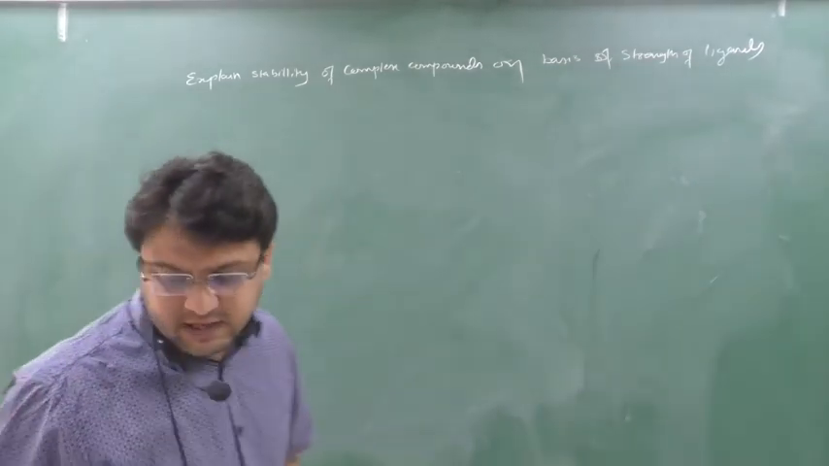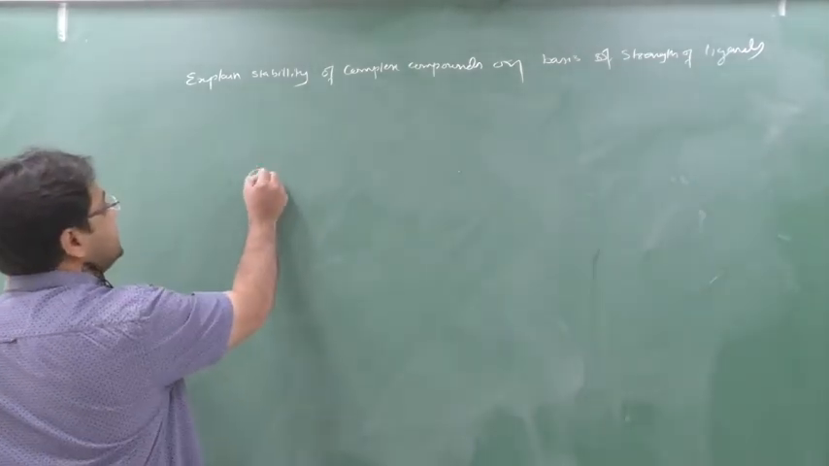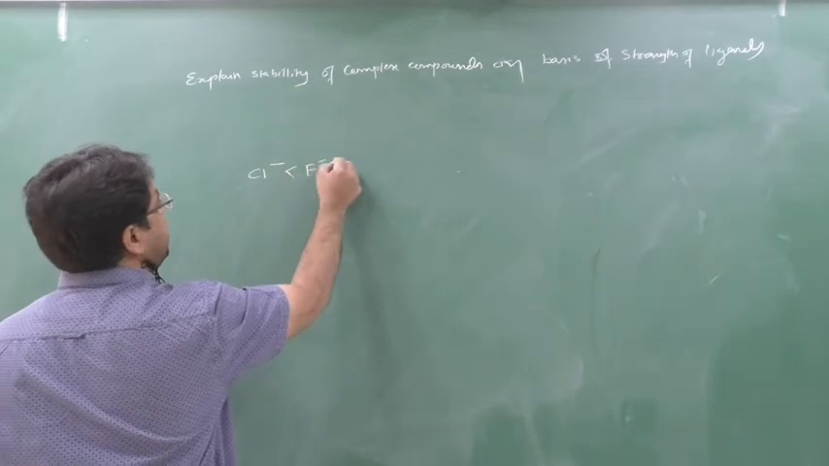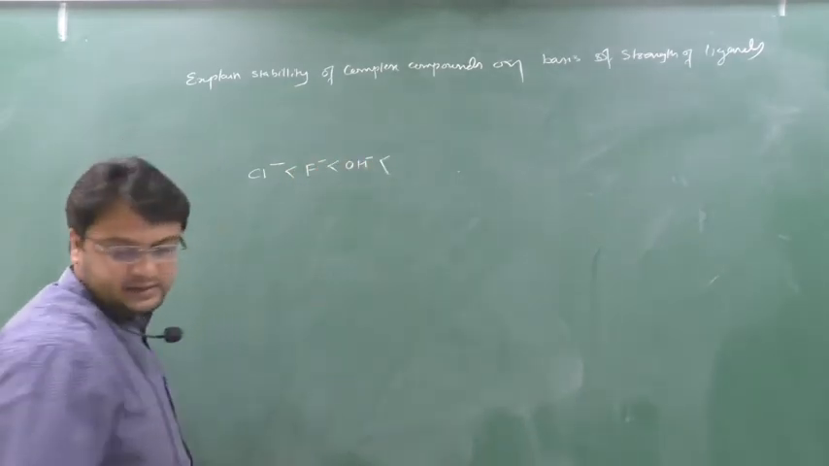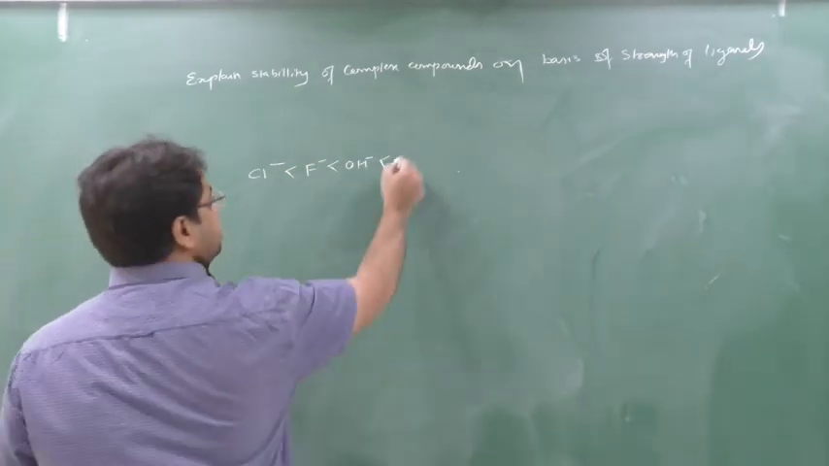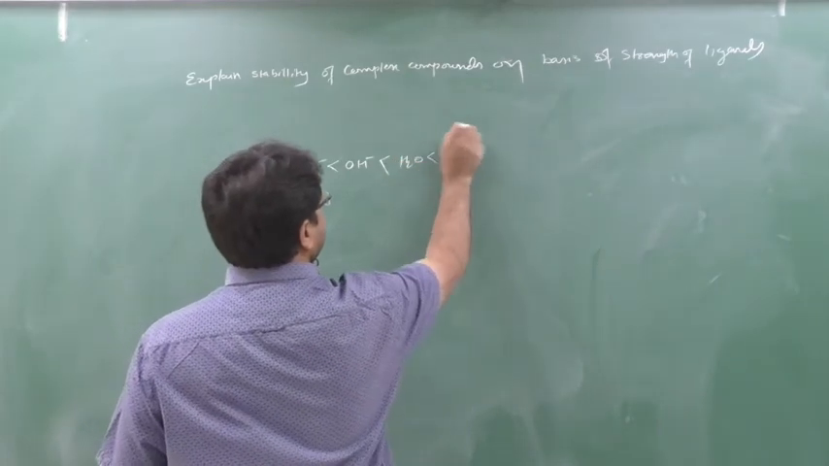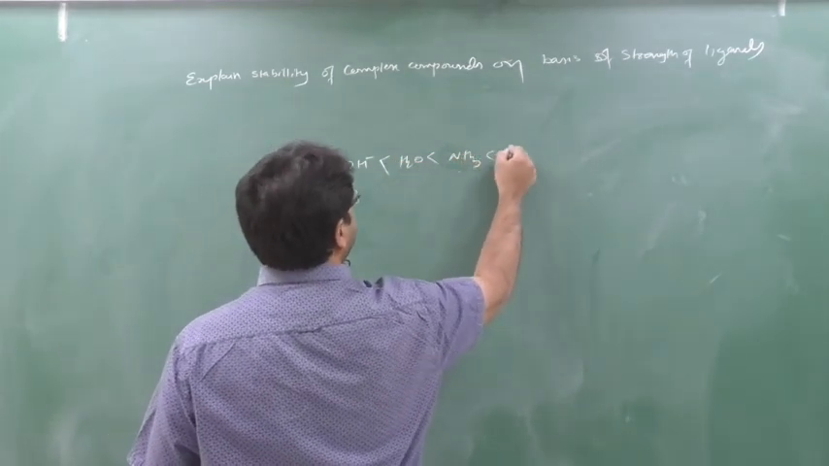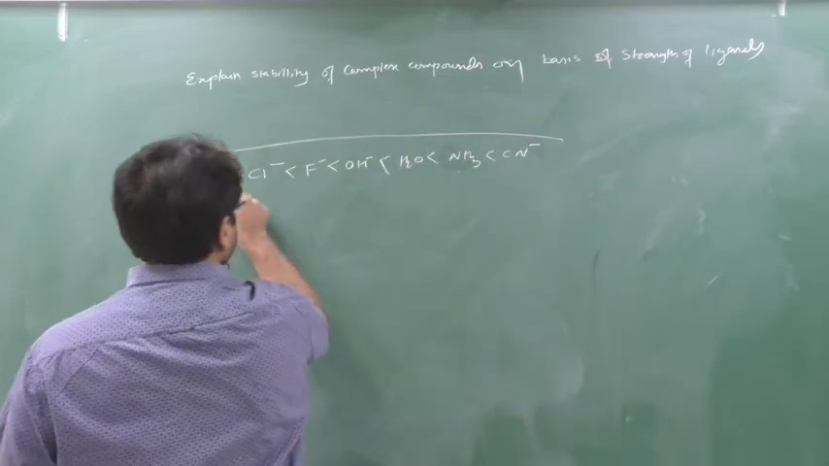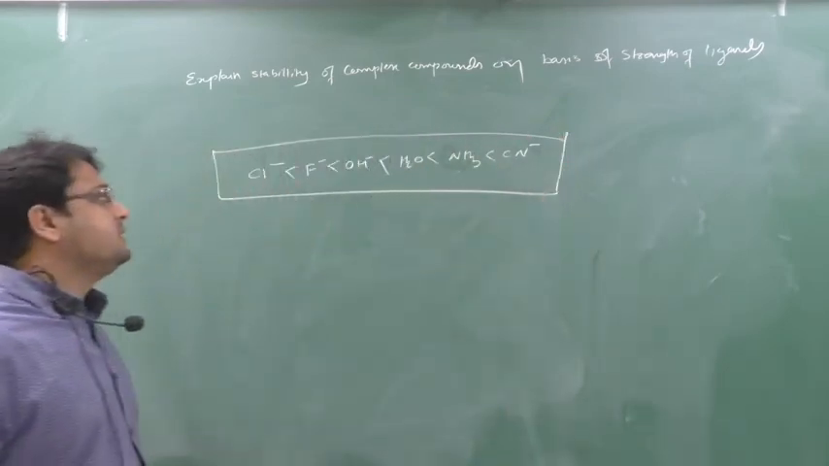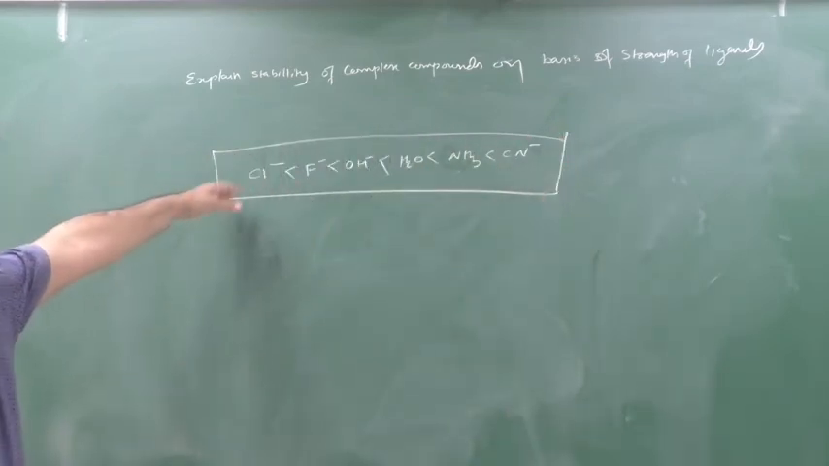So there is one series that you have to remember for the ligands. Cl minus is less than F minus is less than OH minus is less than H2O is less than NH3. There are still more, but here I am showing it simply. So these are the ligand strengths. See, chlorine is the weakest ligand, then fluorine, then OH.